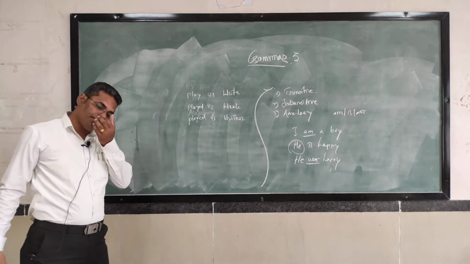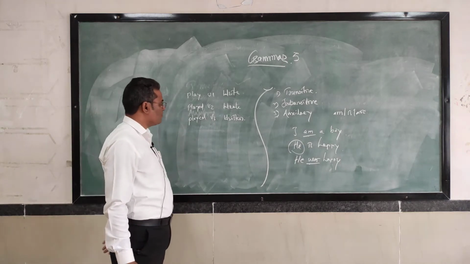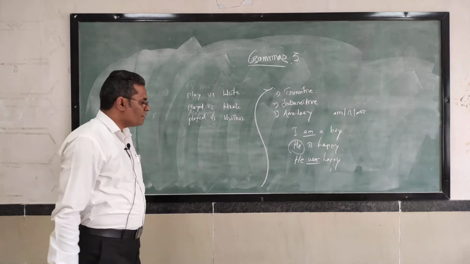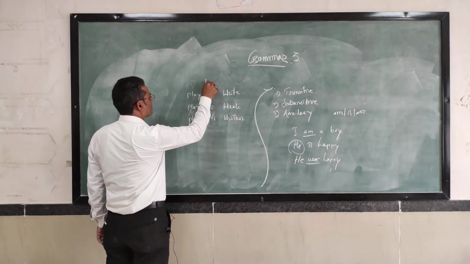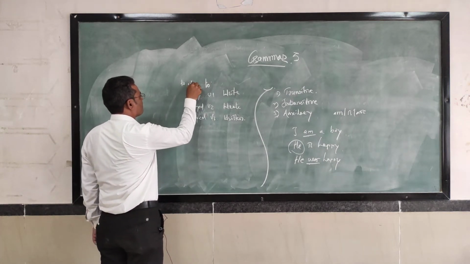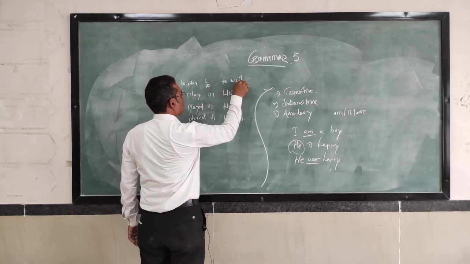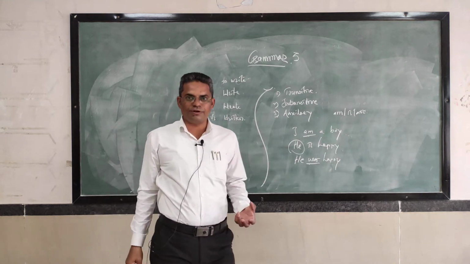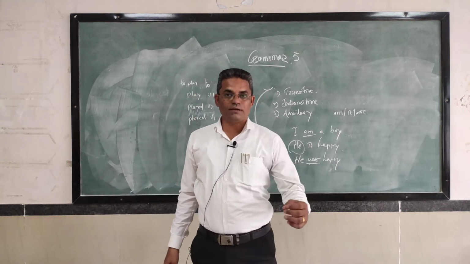Now see, V1, V2, V3, these are the 3 forms of the verb. But there is one more form, the to-infinitive. To play, to write. How is it used in the sentence? I like to play cricket. I like to write poems.